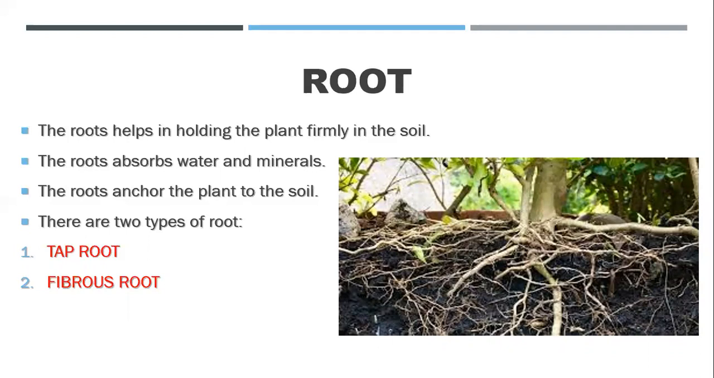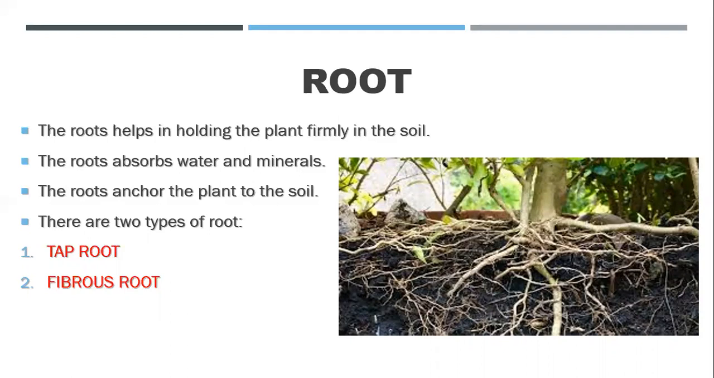ठीक है? So the root is actually having the function of absorption of water and minerals. The basic function of root is to absorb water and minerals from the soil. जहाँ पे soil में पानी और mineral को खींच के वो stem को दे देता है and stem transfers it to leaves. Like this the process goes, right? So this root works as an anchor to the plant to the soil.